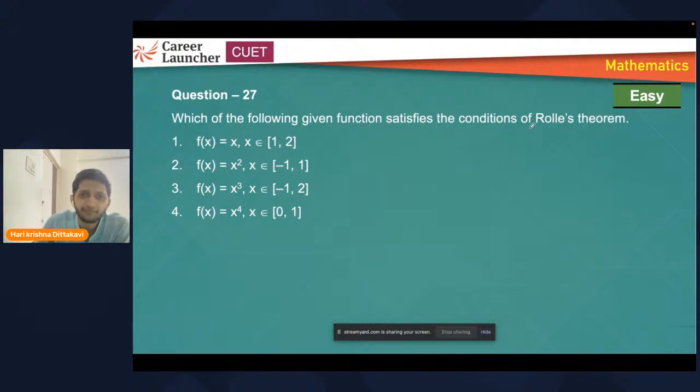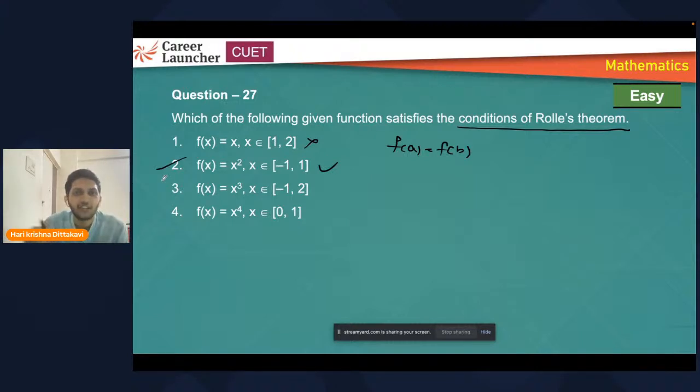So Rolle's theorem. Which of the functions satisfies the conditions of Rolle's theorem? So here in this particular case, options are very simple, right? Because all the four functions are polynomial functions, so the function will be continuous and differentiable, all the four. Now, for Rolle's theorem, what extra information is needed? F of A is equal to F of B, right? Substitute x as 1 and x as 2. Did you get the function value same? No. Substitute x as minus 1 and x as 1. Then you'll get function value as same. So this is the function that satisfies the conditions of Rolle's theorem.